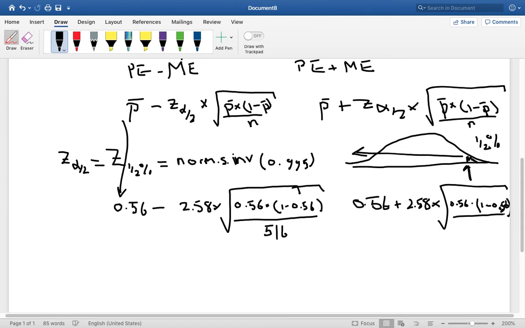And then we can divide that out by 516. So you can put that information into Excel and you can complete the question, or you can try and do it on a calculator. I don't think I would really want to do this on a calculator, but let's see if we can put it into Excel.